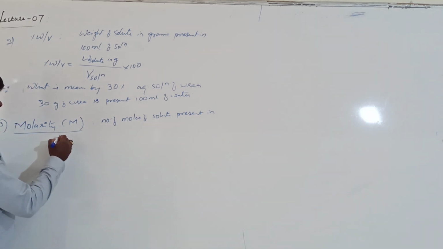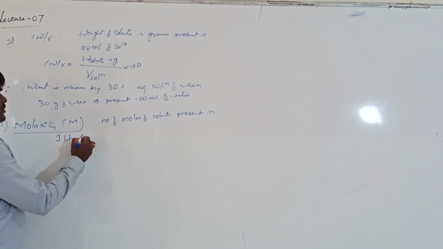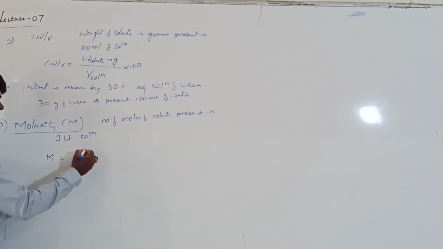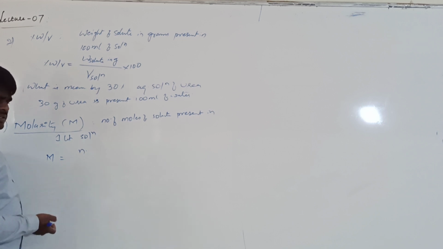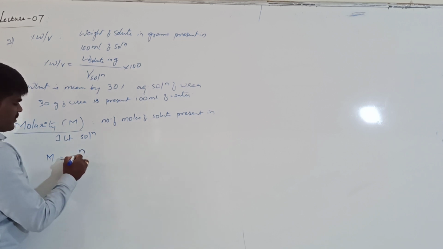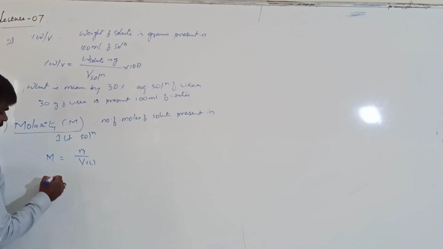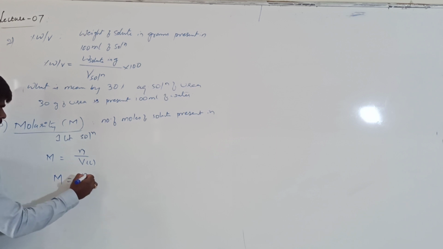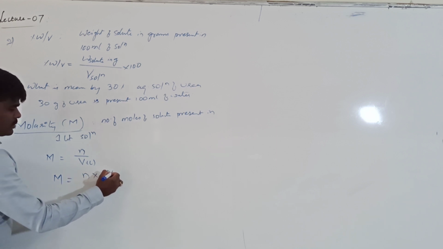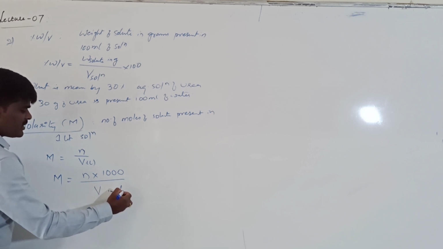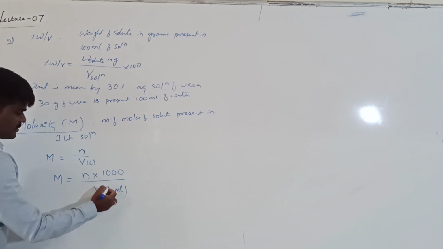It can be expressed as number of moles, generally denoted with n, by V in liters, volume of solution in liters. Or otherwise, it is also expressed as number of moles into 1000 upon volume of solution in ml, right?